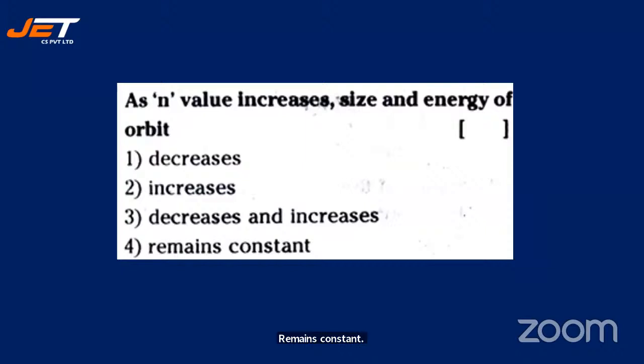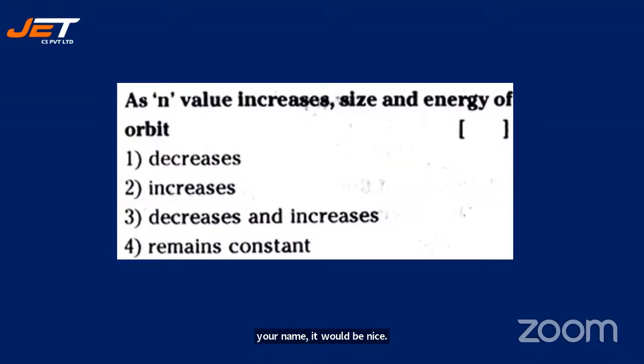As n value increases, size and energy of the orbit: decreases, increases, decreases and increases, remains constant. Increases, 3. Pavana says 3. Sidhu says 2. Haima says 2, sir. Spurti says 2. Vivo Y20G says 4.